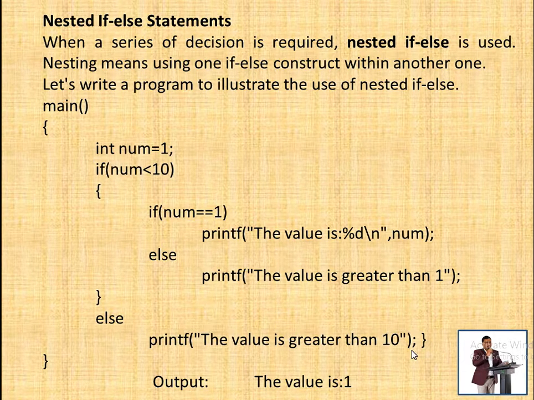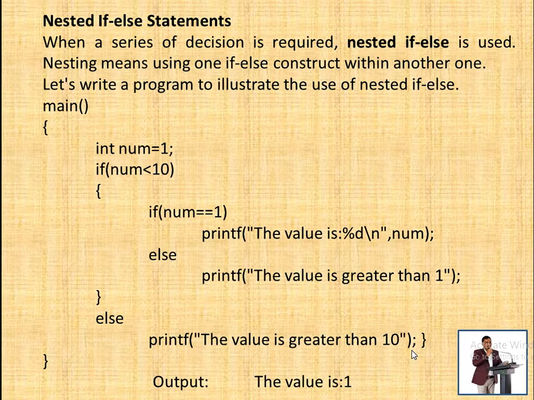In this program we have again defined int num equals 1, and if num is less than 10, that condition is true, and hence it will execute the statements in the if block. Because it is true, it will skip the else part and enter the if block only.